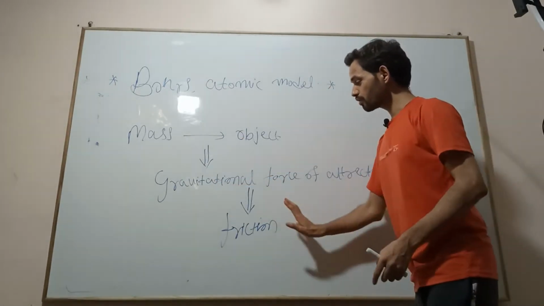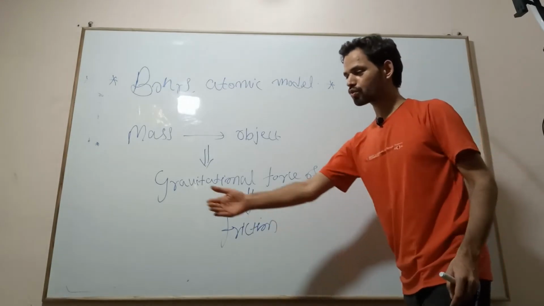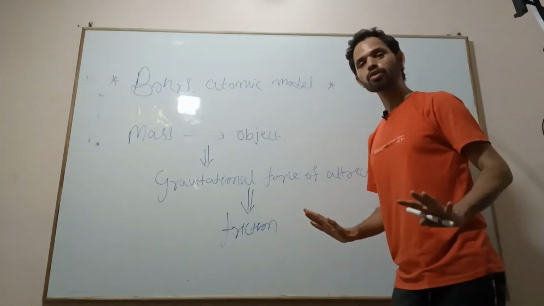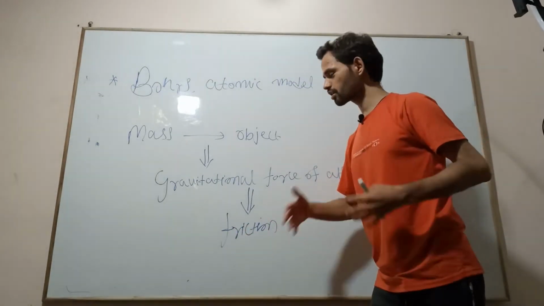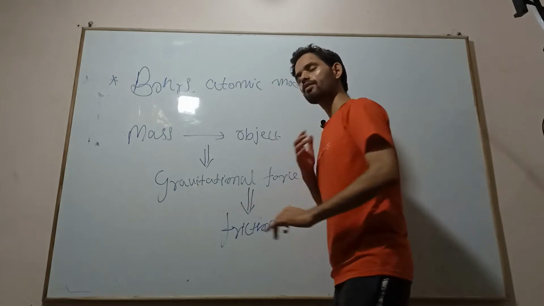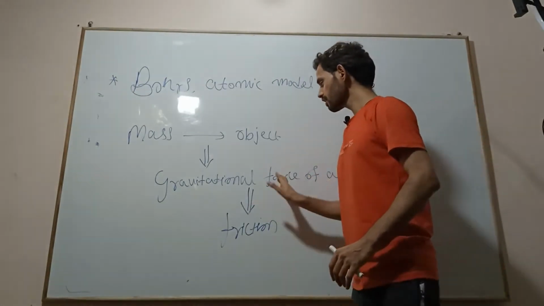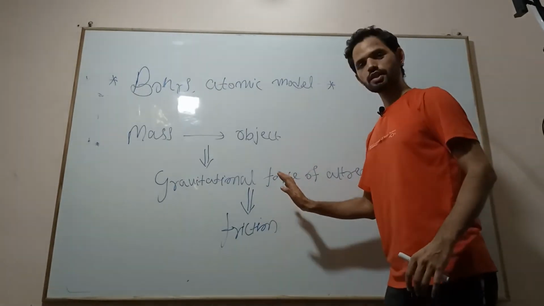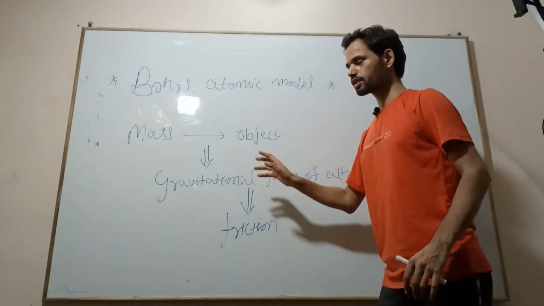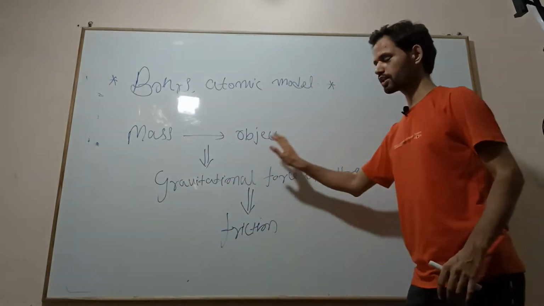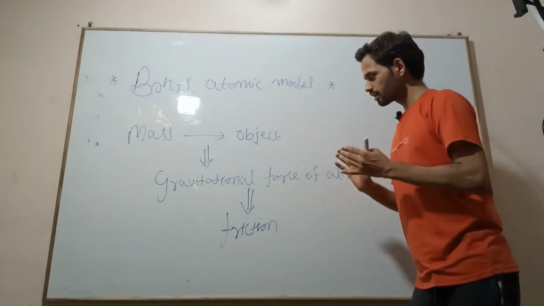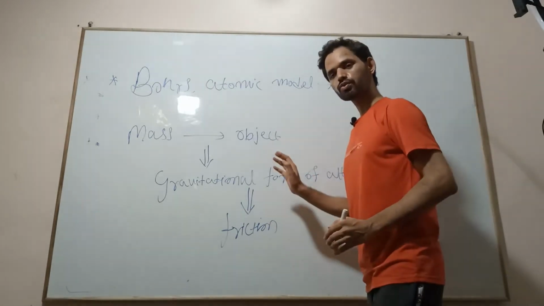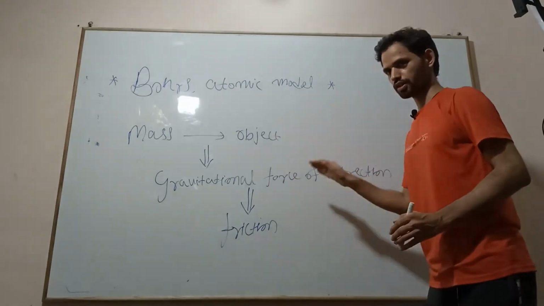If friction is not there, can you walk from here to there? You can move but you can't walk. We are not stable without friction, without gravitational force, nothing is stable without mass. This is just an analogy to understand charged particles, the movement of electrons around the nucleus.